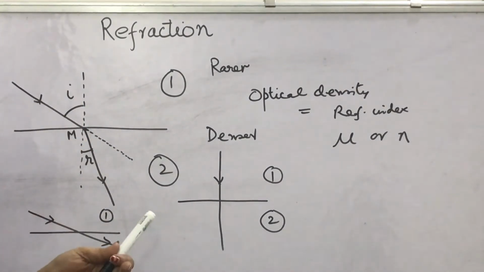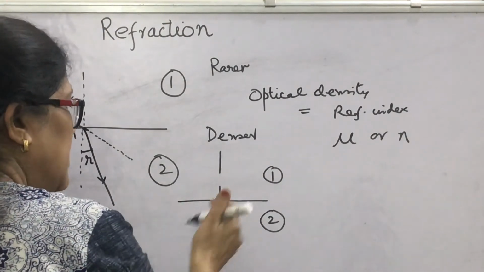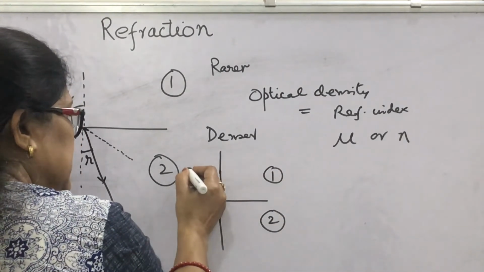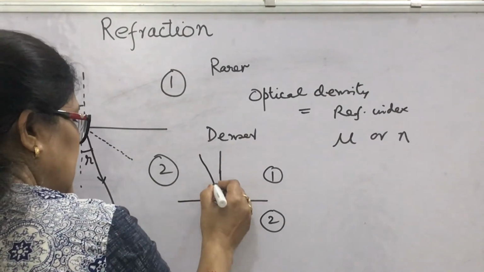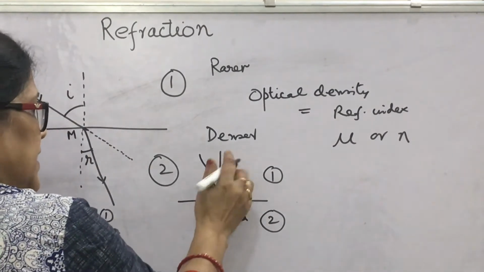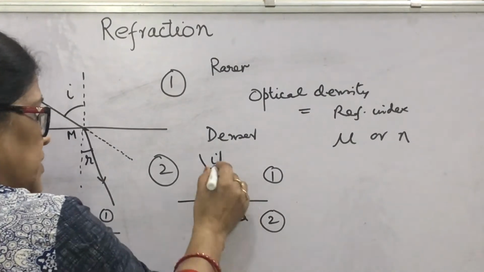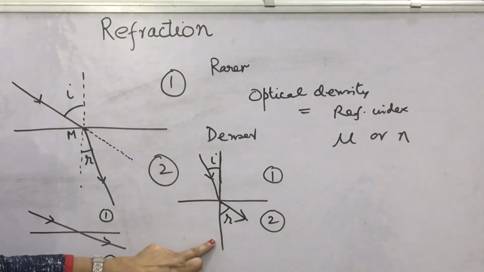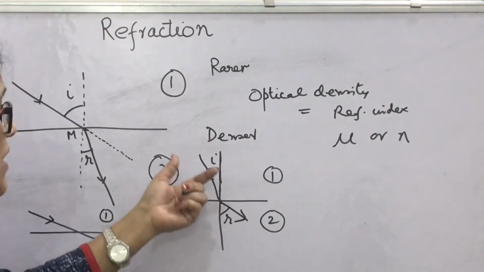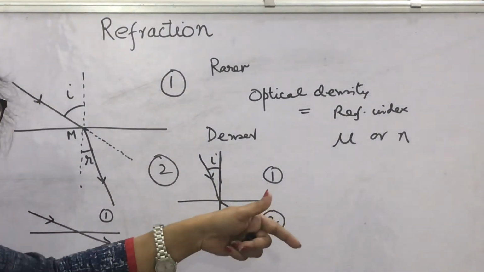And what about the reverse? Suppose this is the normal, and the light ray comes from one medium to the other like this, where this is the first medium and this is the second. This is angle I and this is angle R. If I is less than R, then this is denser and this is rarer. Then what is the rule? If the light ray travels from denser to rarer medium, it moves away from the normal.